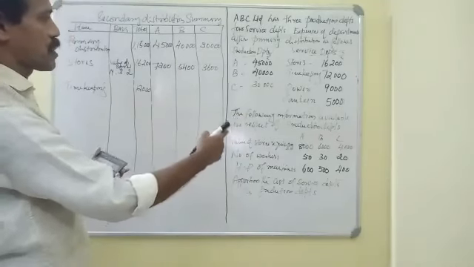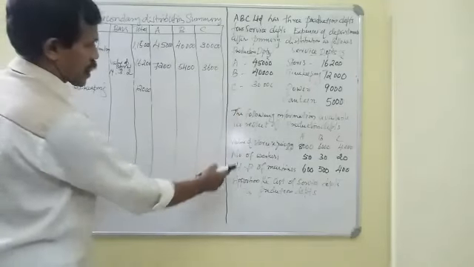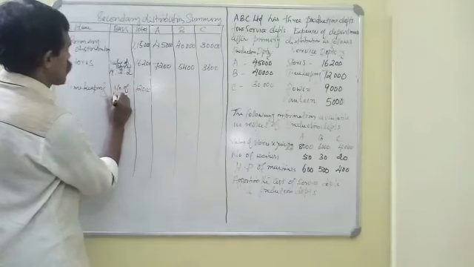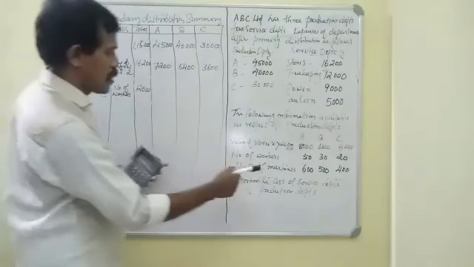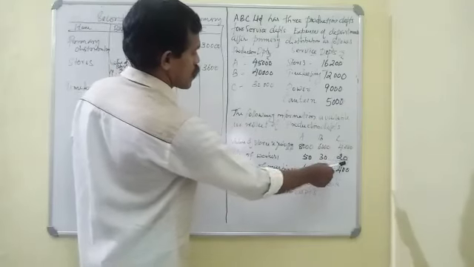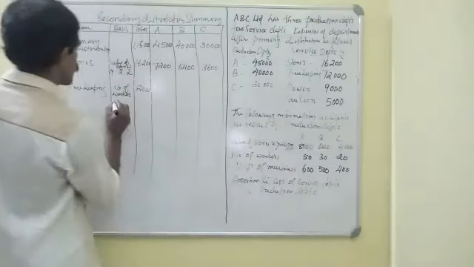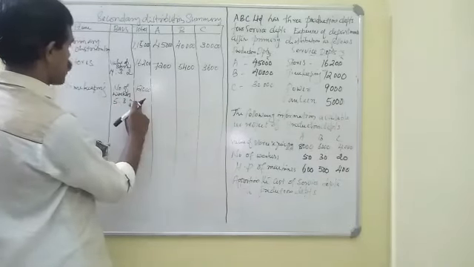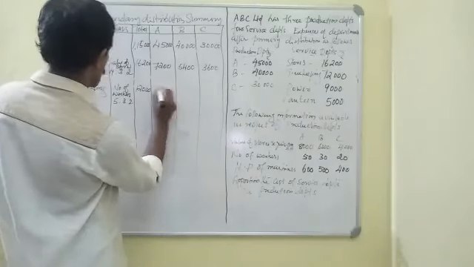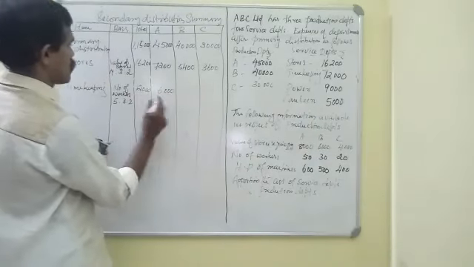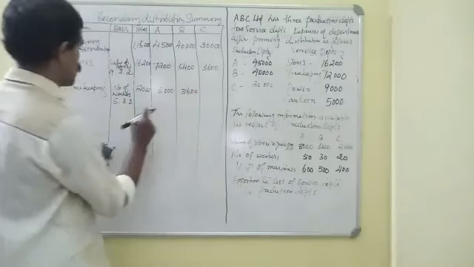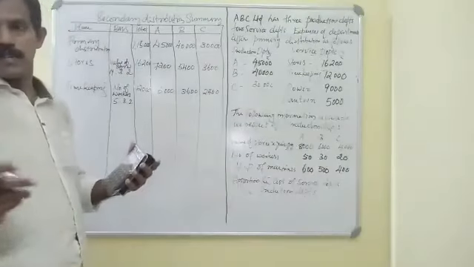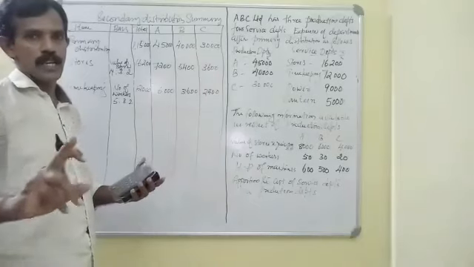The basis for apportionment for timekeeping is number of workers: 50, 30, 20, so the ratio is 5:3:2. Then divided by 10, this comes to 6,000, then 3,600, 2,400. So 6,000, 3,600 and 2,400.